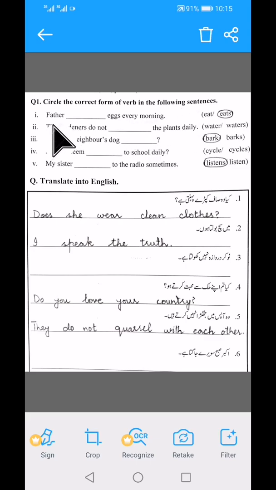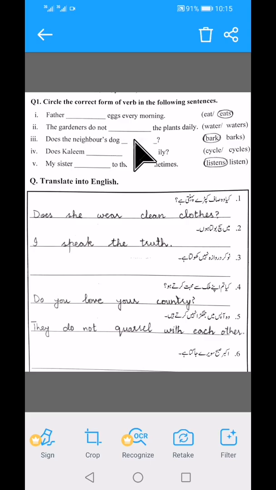Sentence number 1 is done for you. Father dash eggs every morning. This is an affirmative sentence of present indefinite tense, and you know that father is singular here, so you have eats. Means you add s with eat and make it eats, so you will have: father eats eggs every morning, because the subject is singular here.